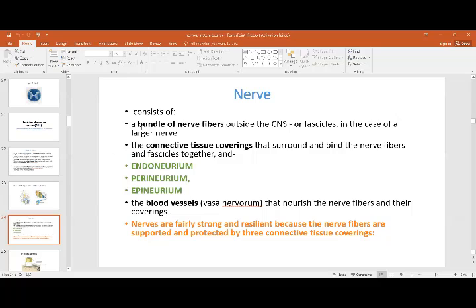Then, how does a nerve travel, or what is its structure? It consists of a bundle of nerve fibers. Individual single axons don't travel, they travel as bundles, called fascicles in the case of a larger nerve. Then they have coverings. One axon is covered by a tissue which is known as the endoneurium. Then they form bundles. These bundles are covered by the perineurium, and then many bundles collectively together form a nerve, which is wholly covered by the epineurium.